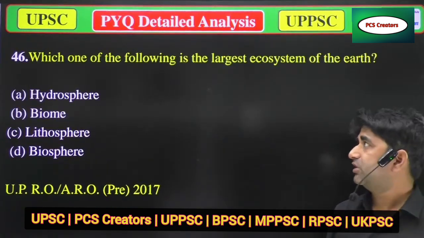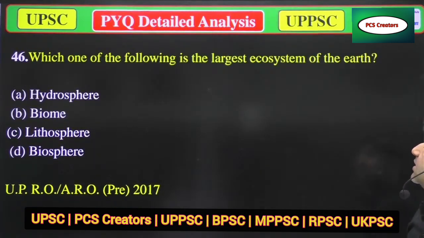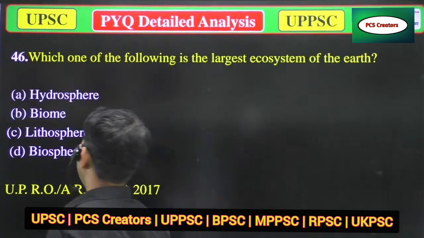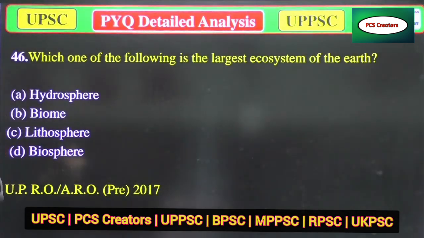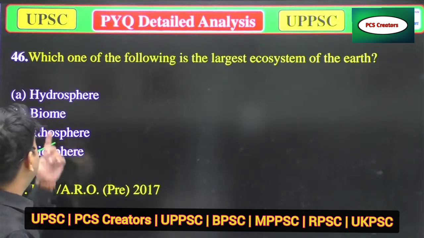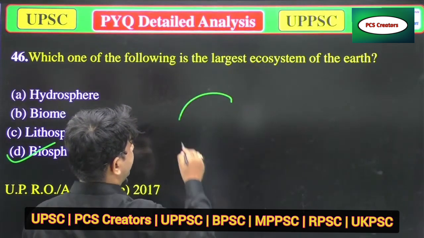Our next question is: which one of the following is the largest ecosystem of the earth? A, hydrosphere. B, biome. C, lithosphere. And D, biosphere. So the correct answer is biosphere, because when we talk about the hydrosphere, it is only the hydrosphere.